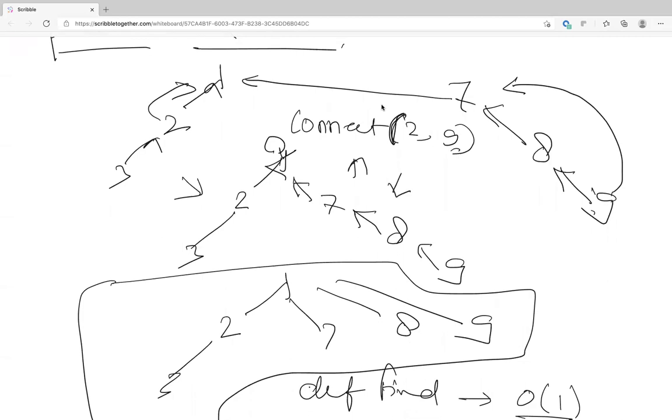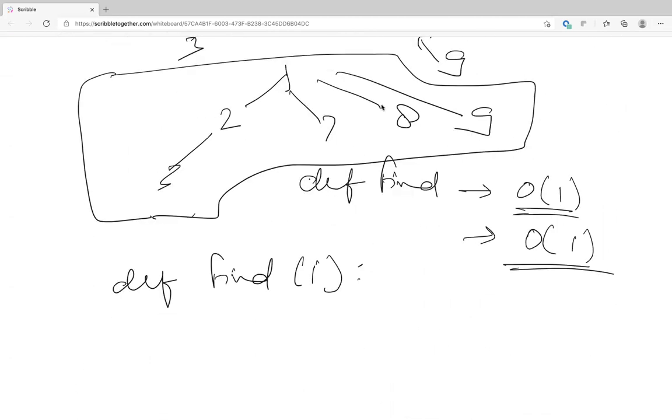You went from 9 till 7, and from 2 to 1, you got the roots, you connected each other. Now let's say your next query is connect 3 and let's say connect 10.